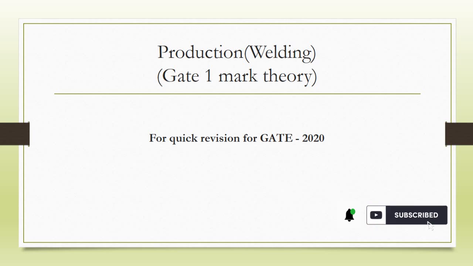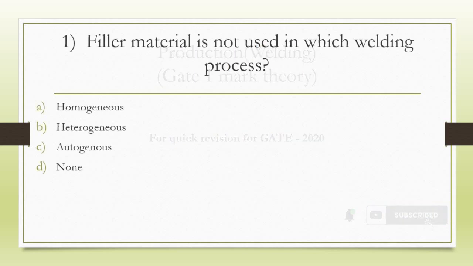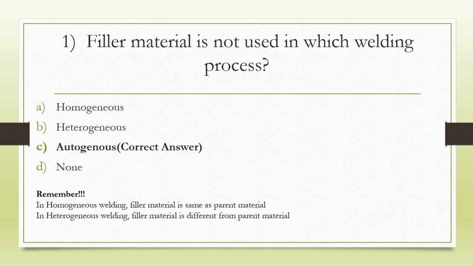So without further ado, let's start. First question, filler material is not used in which welding process? The correct answer is option C, autogenous welding.